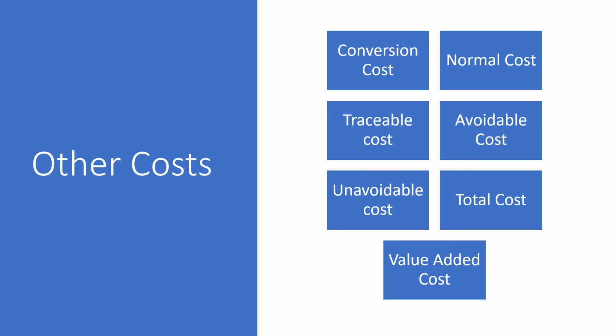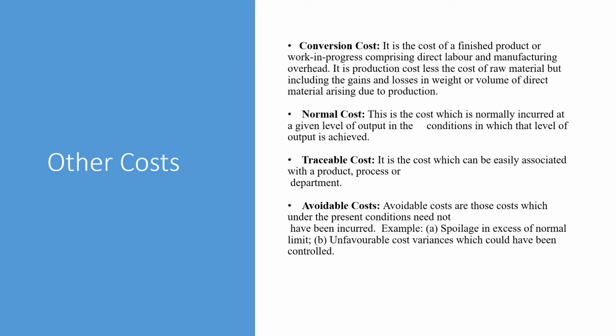So we will move ahead to the last classification of cost, which is other costs. In case of other costs, let us just have a look at all of them: conversion cost, normal cost, traceable, avoidable, unavoidable, total cost, and value added cost. We will just have a brief look into each one. We have already almost seen all of them.